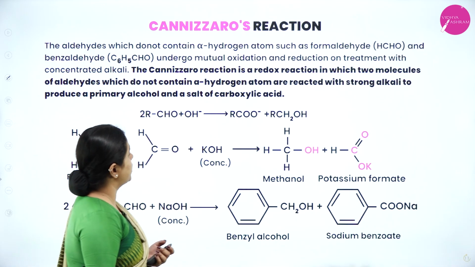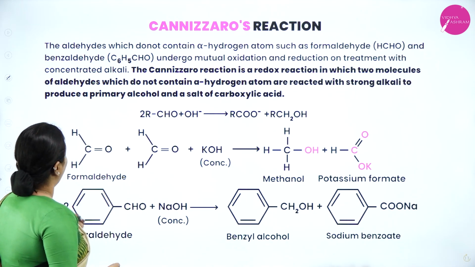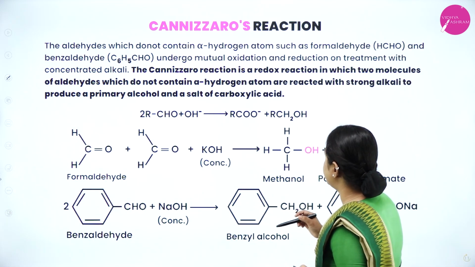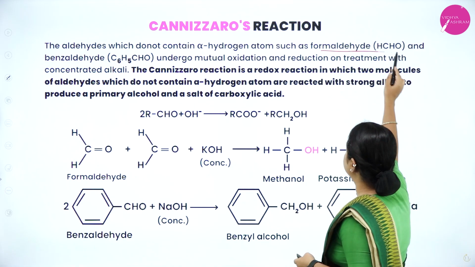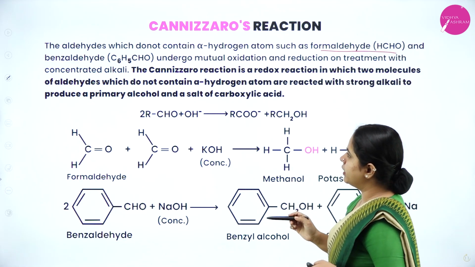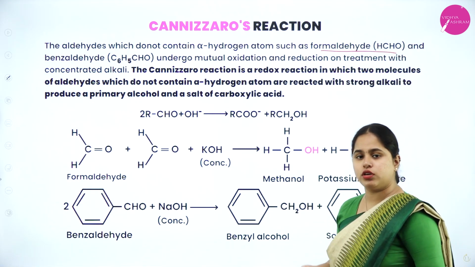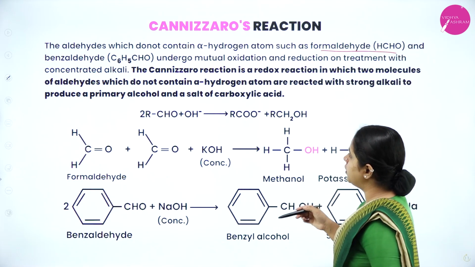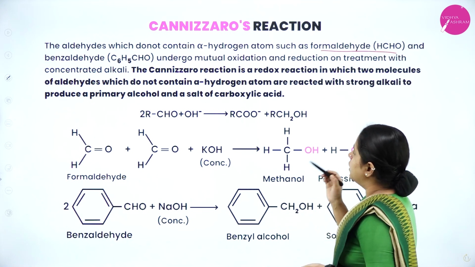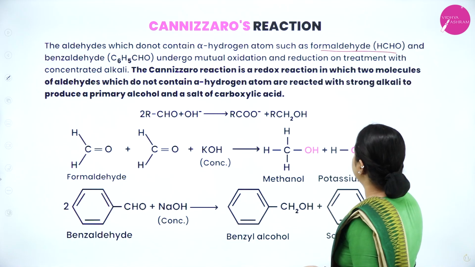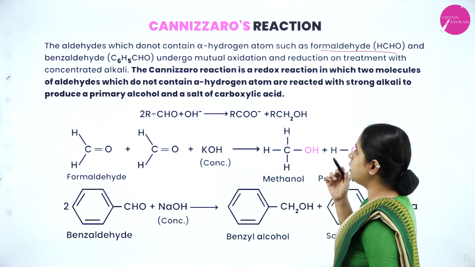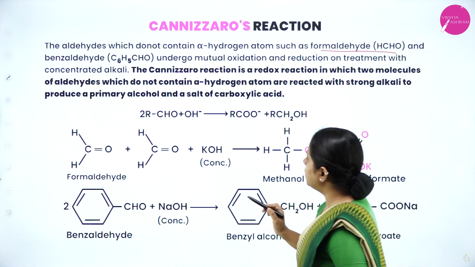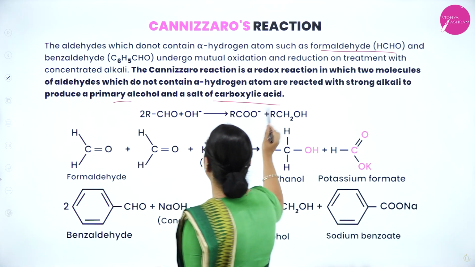Now, moving on to the next reaction, that is the Cannizzaro reaction. Aldehydes which do not contain alpha hydrogen atom, such as formaldehyde, which is the first aldehyde, and benzaldehyde, an aromatic aldehyde which also doesn't contain alpha hydrogen, undergo mutual oxidation and reduction on treatment with concentrated alkali. The Cannizzaro reaction is a redox reaction in which 2 molecules of an aldehyde which does not contain alpha hydrogen atom are reacted with strong alkali to produce a primary alcohol and a salt of a carboxylic acid.